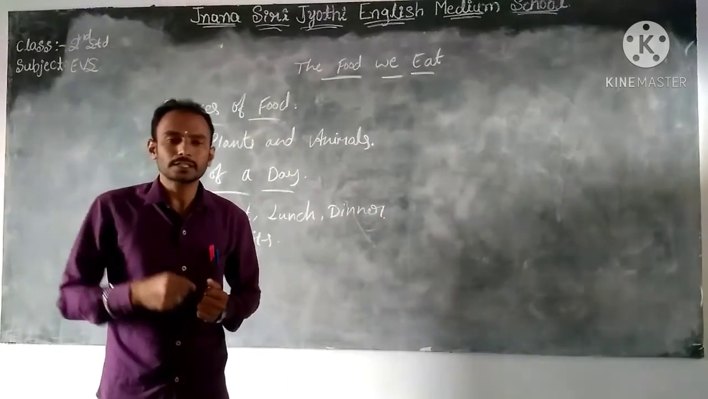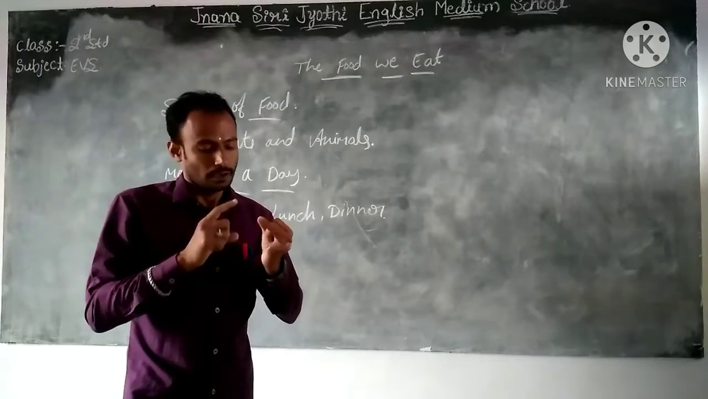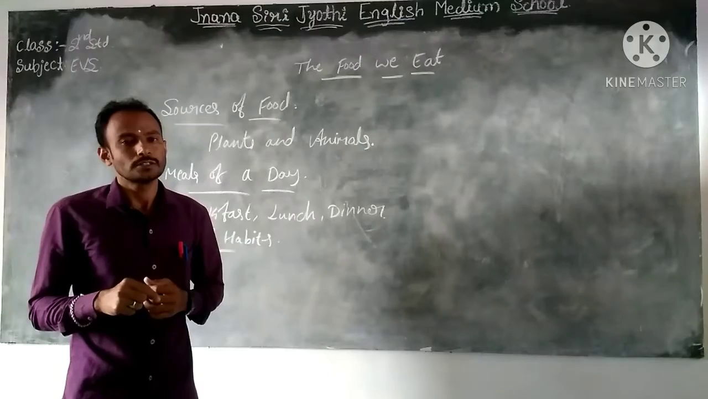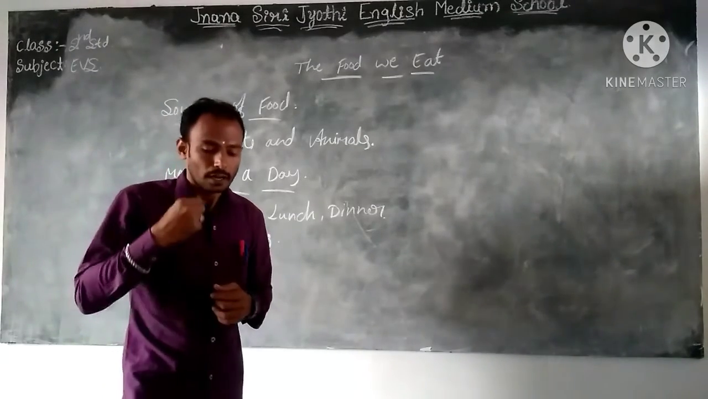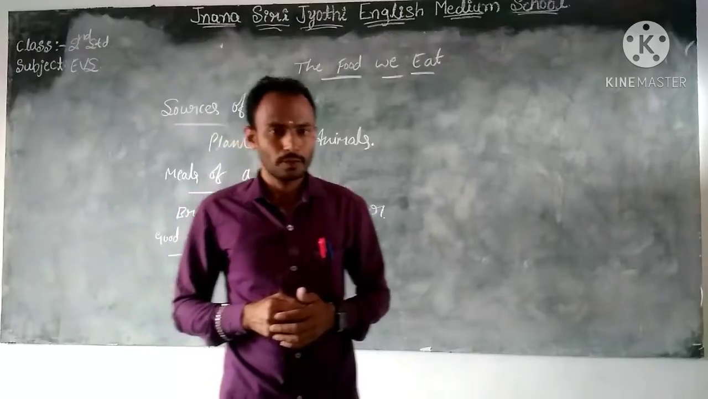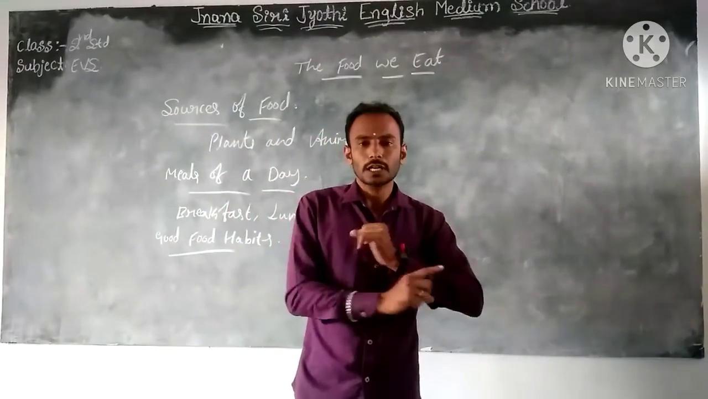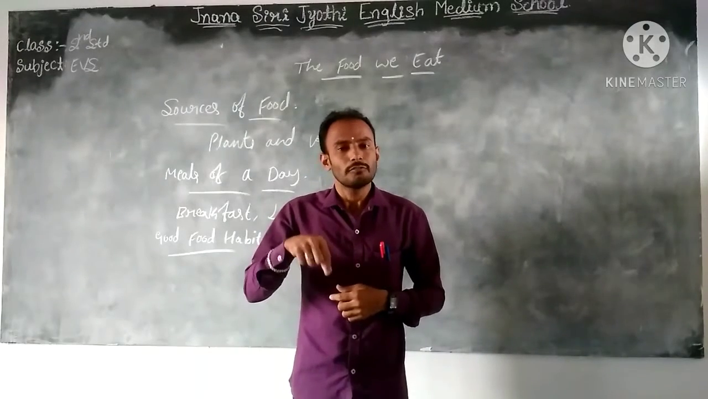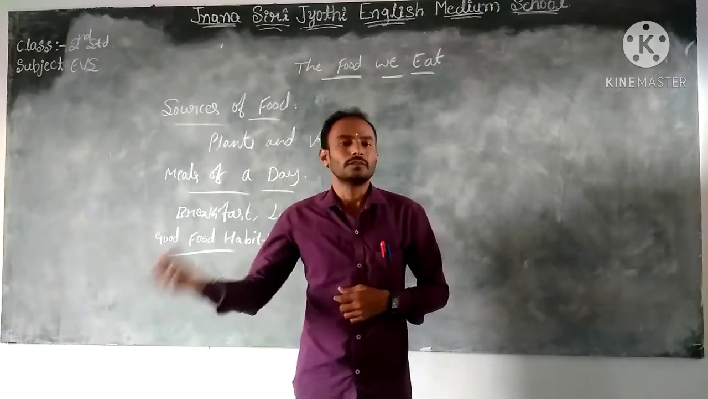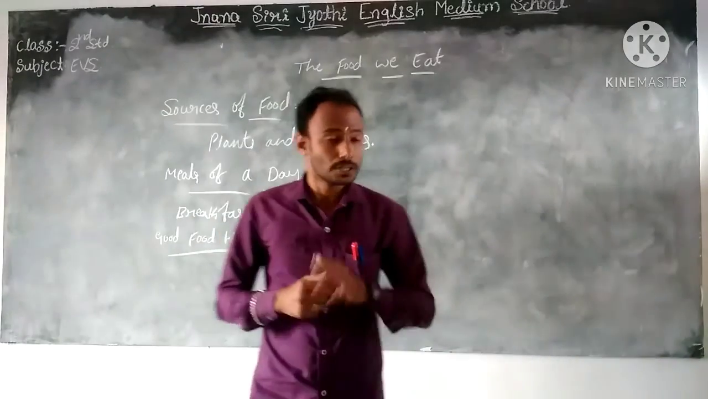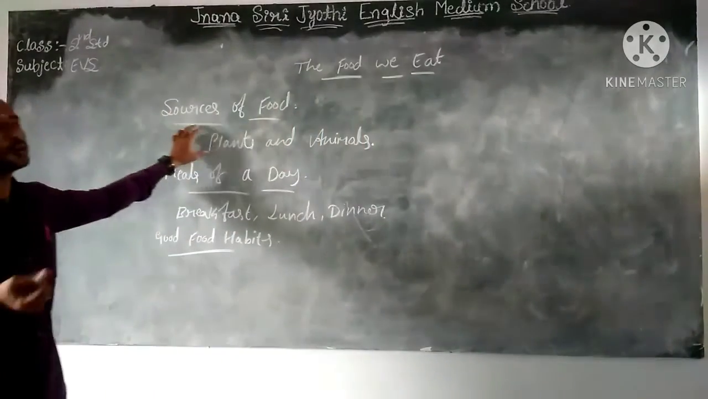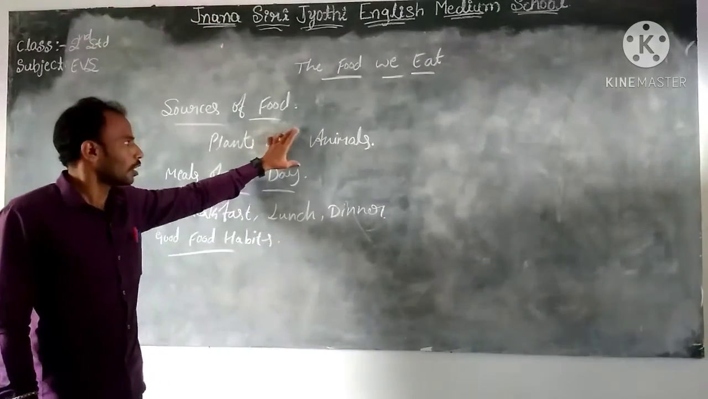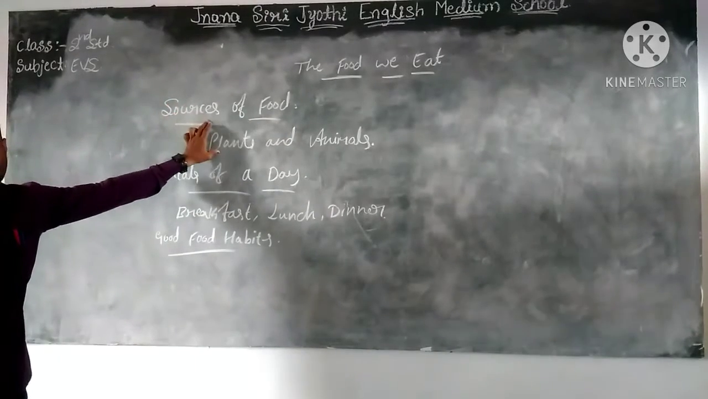And we eat eggs. Hens and ducks give us eggs. And we eat meat also, for example chicken, mutton and fish. So these are foods from animals. Mainly we classify two types: one is plants and another one is animals. So these two are the sources of food.